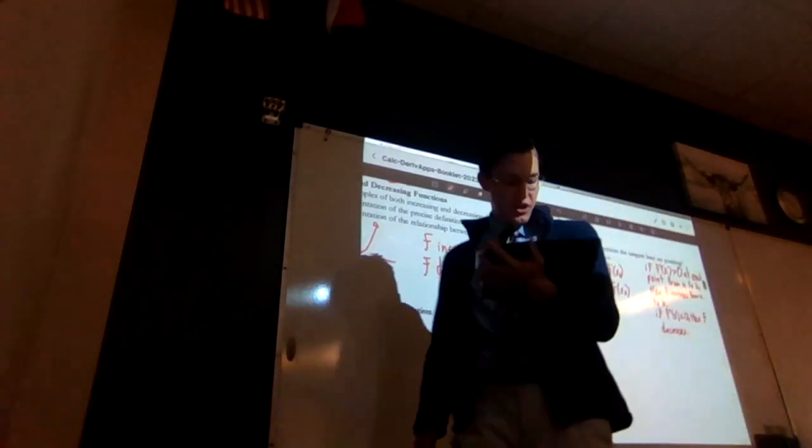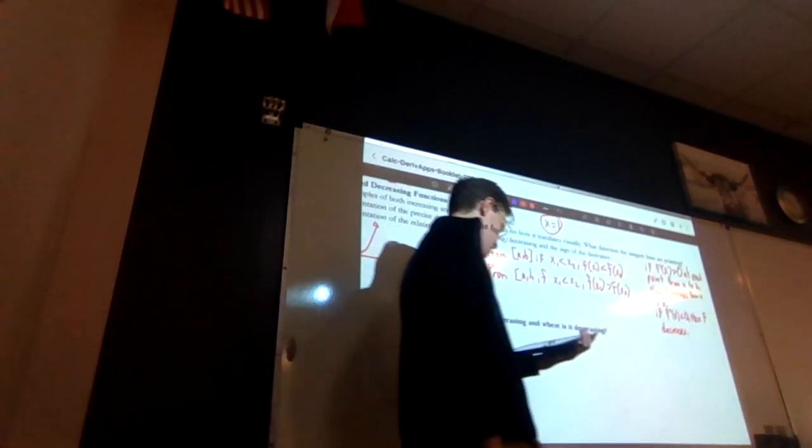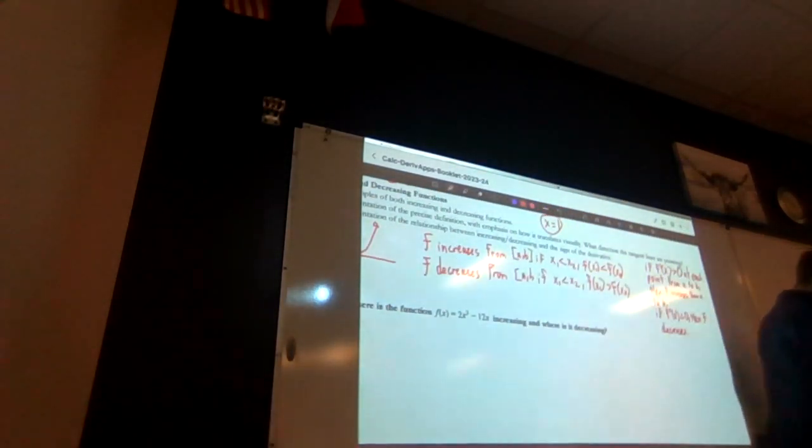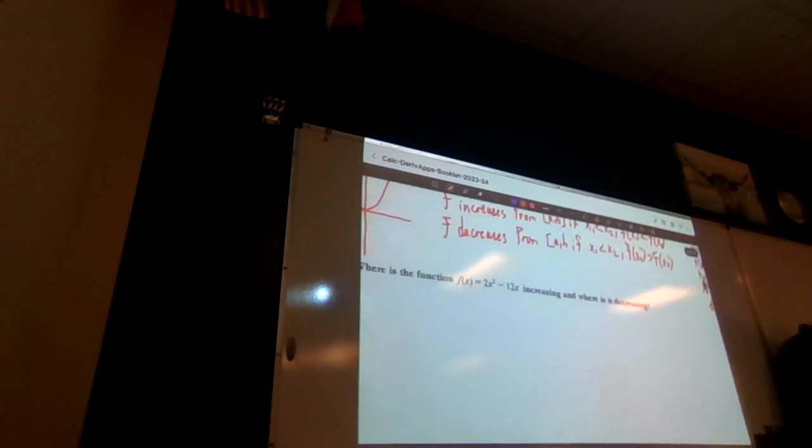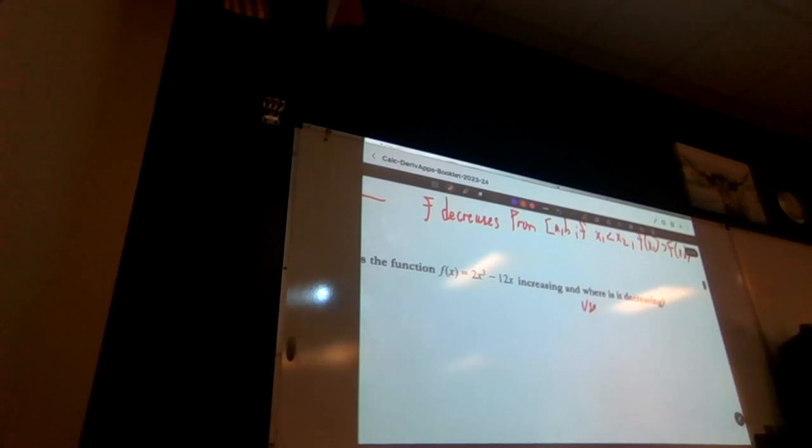So now, here, we want to check where the function f of x equals 2x cubed minus 12x is increasing, and where it is decreasing. Well, what we are going to do is use a sign chart.